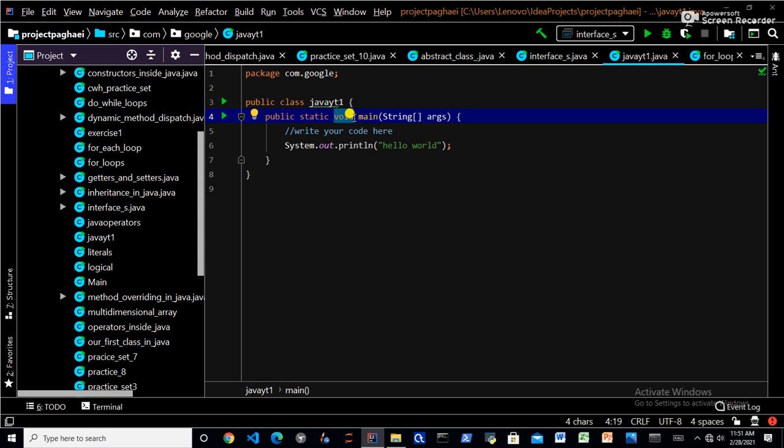But here we are not expecting any return value from this code. When we run it, it will simply print hello world. In the terminal you see hello world as string data, but we are not expecting an integer value or a float value. So that is why we use void. Void means nothing. We are not going to expect anything from our code.